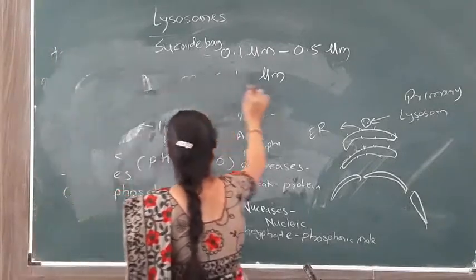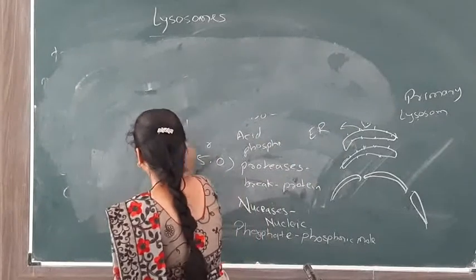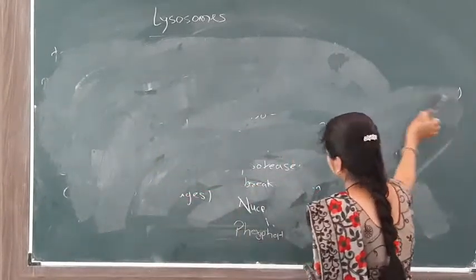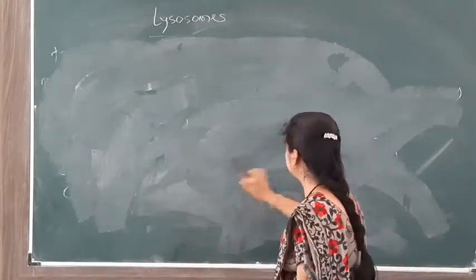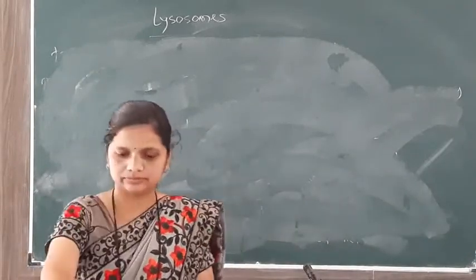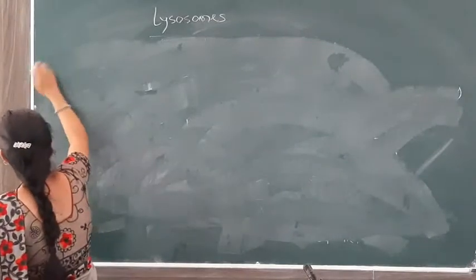Next we see the polymorphism in lysosomes. What is meant by polymorphism? Formation of different forms is called polymorphism. There are four forms of lysosome.